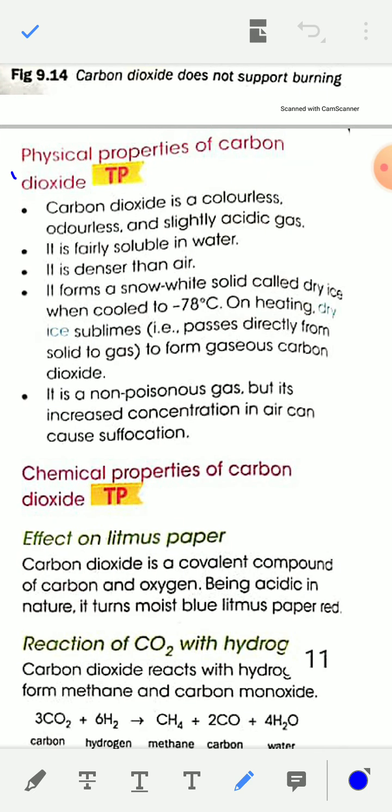Now physical properties of carbon dioxide. Carbon dioxide is a colorless, odorless and slightly acidic gas. It is fairly soluble in water.